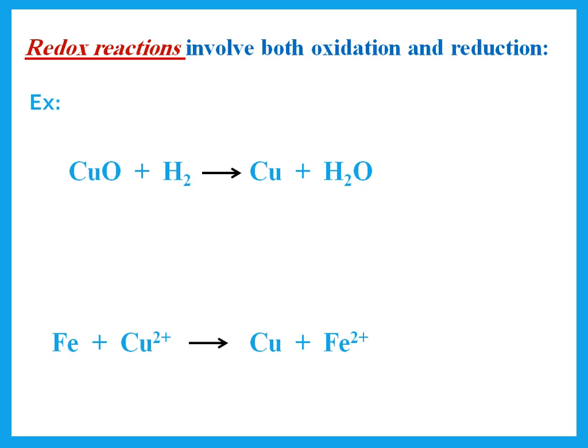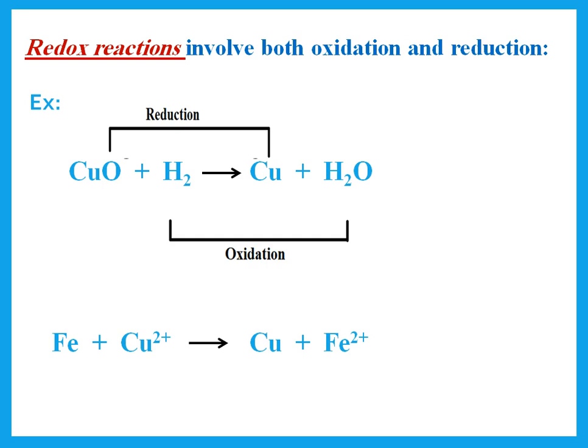So if we have that first equation, now the copper oxide, we're going to say copper oxide lost oxygen, so that is reduction. The H2 gained oxygen, that is oxidation. Now, copper oxide was reduced, so it is the oxidizing agent. Hydrogen was oxidized, so it is the reducing agent.